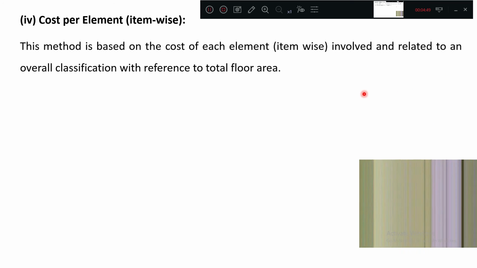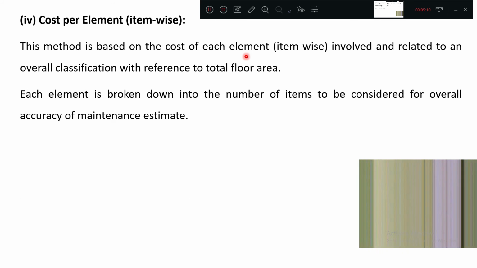Cost per element or item wise. This method is based on the cost of each element, meaning each unit of maintenance, maybe a boiler, maybe plumbing points. For each unit item, what is the cost? Based on the number of items replaced or repaired, you can arrive at the total cost. Each element is broken down into the number of items to be considered for overall accuracy of the maintenance estimate.